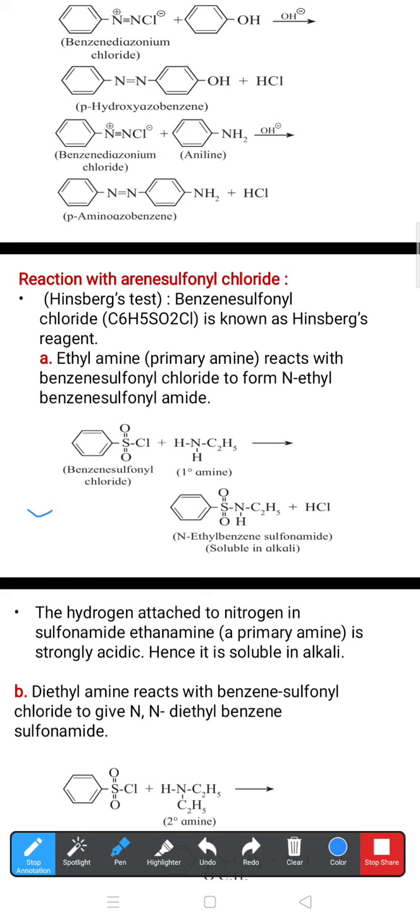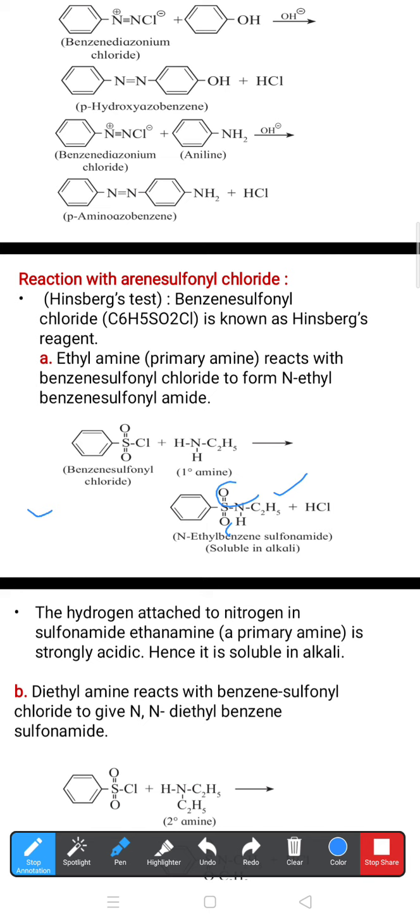get, over the benzene, attachment of S double bond O, S double bond O, and this indicates the valency of sulfur is also satisfied. Then around nitrogen H, then ethyl C2H5. Here N ethyl benzene sulfonamide is the main product and the byproduct is HCl.